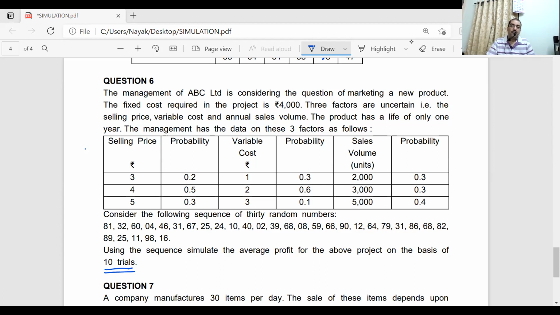So what do we do? 81 we take for selling price first. 32 we take for variable cost first. 60 we take for the volume first. Okay? So see how it is to be done.